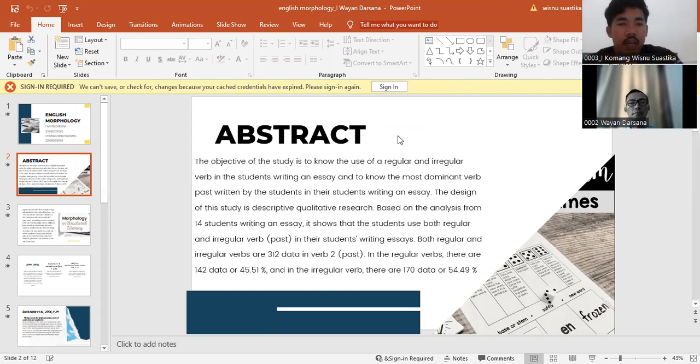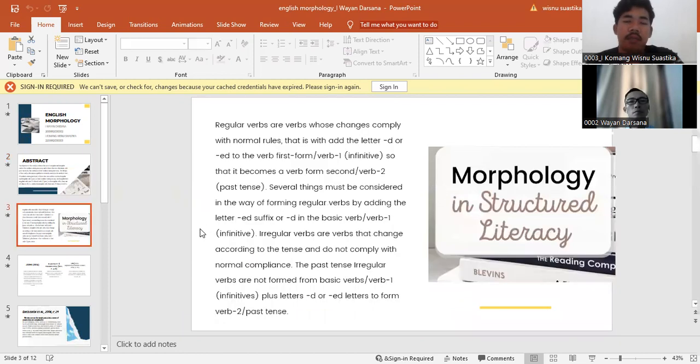But regular and irregular verbs are 112 data in verb 2 or past. In the regular verb, there are 142 data or 45 or 51%, and in the irregular verb, there are 170 data or 49%. And the next slide is explained by my friend.